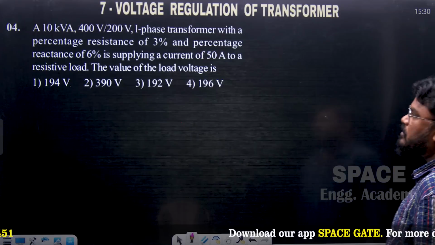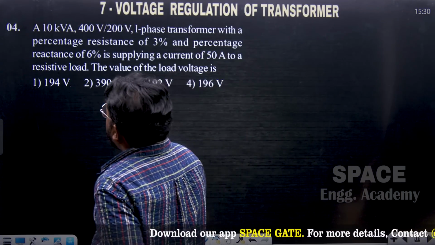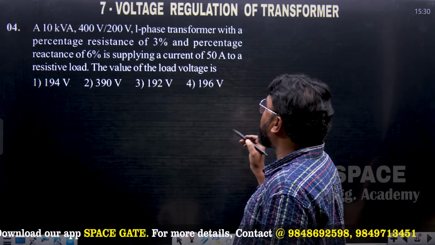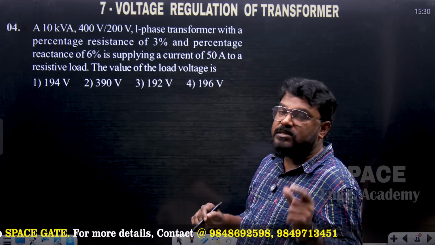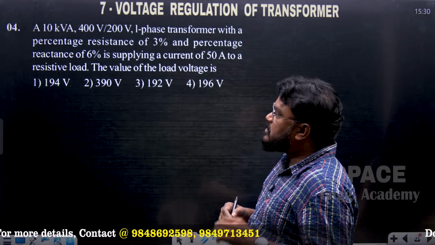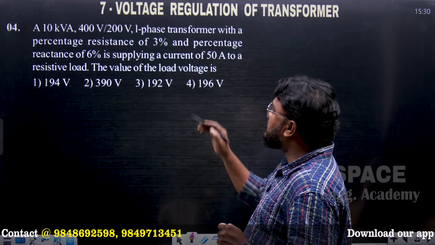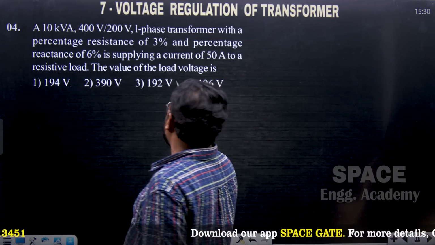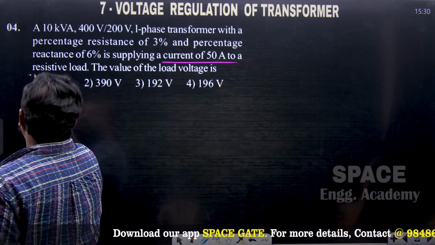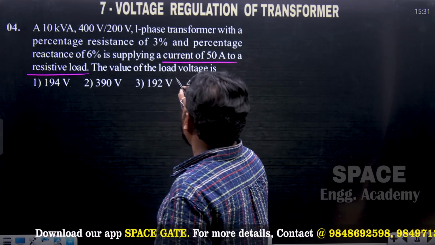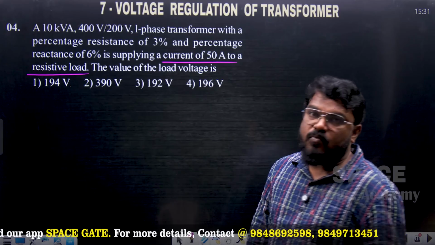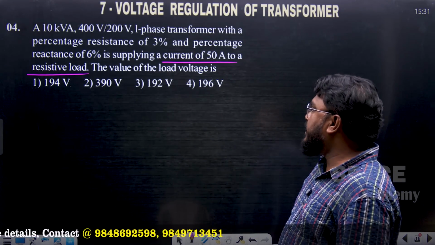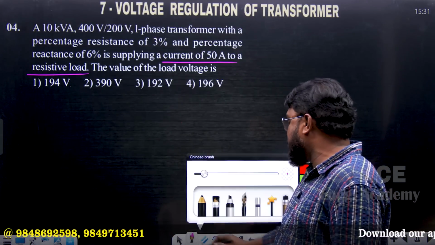And next, taking question number 4: a 10 kVA, 400 by 200 volt single phase transformer with a percentage resistance of 3% and percentage reactance of 6% is supplying a current of 50 amps to the resistive load. Now this is very important, the 50 amps to the resistive load. The value of the load voltage is option 1 194 volts, option 2 390 volts, option 3 192 volts, and option 4 196 volts.